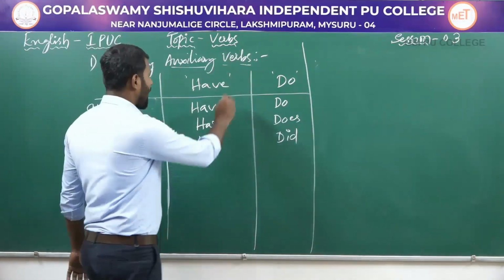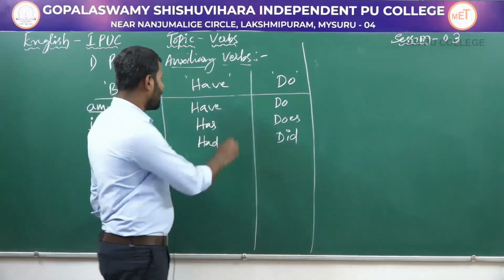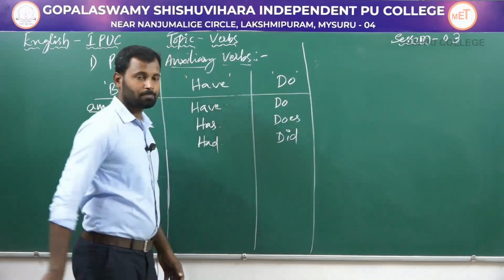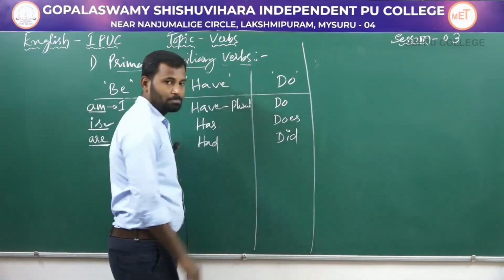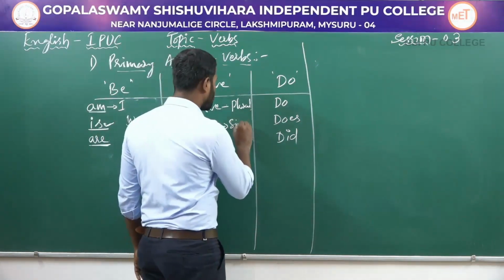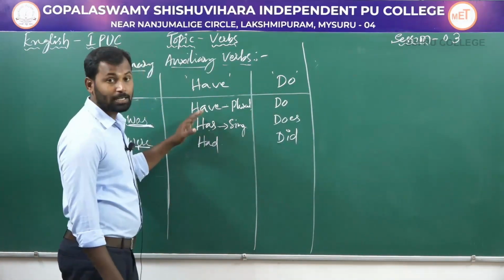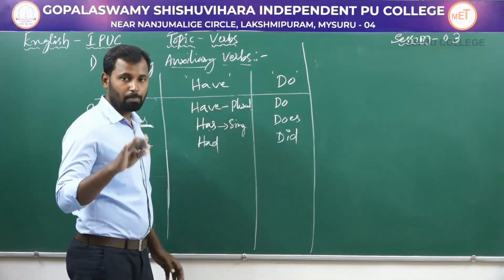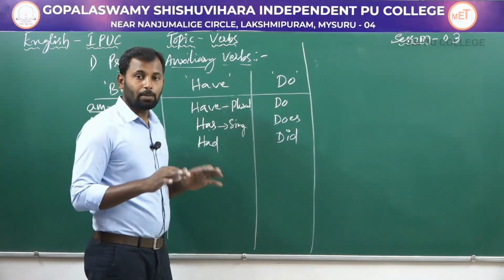So next is have form of auxiliary verb. So under have form you have three auxiliary verbs like have, has and had. Have is used with plural subjects or plural pronouns. Next, has is used with singular subjects in the present tense. These two, have and has, are used in the present tense.